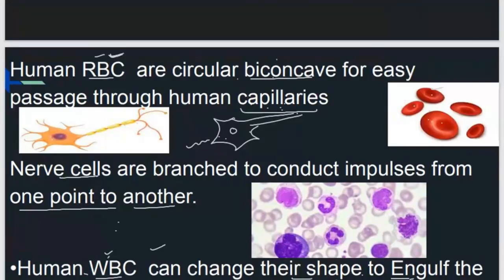Whereas white blood cells have to fight infection. They have to fight bacteria and viruses that are entering into our body. They have to eat that bacteria and those viruses, due to which they change their shape according to the pathogen entering into our body.